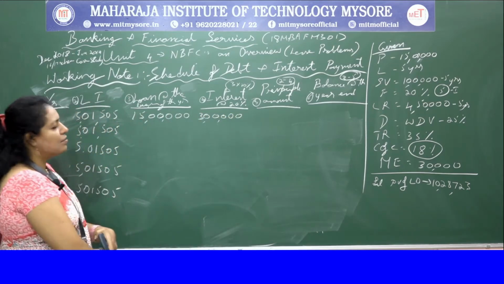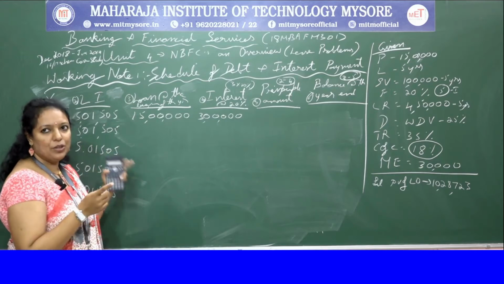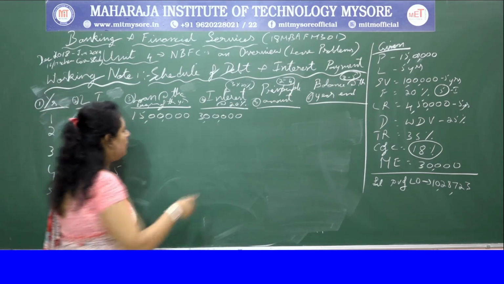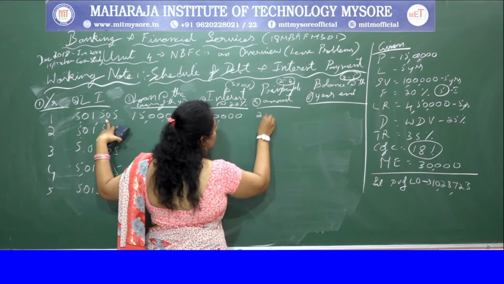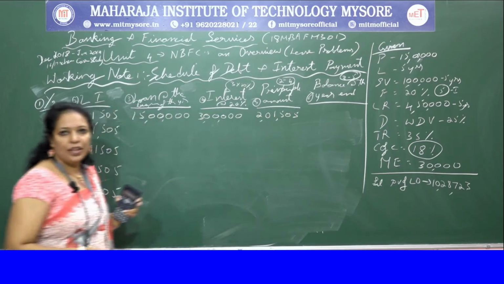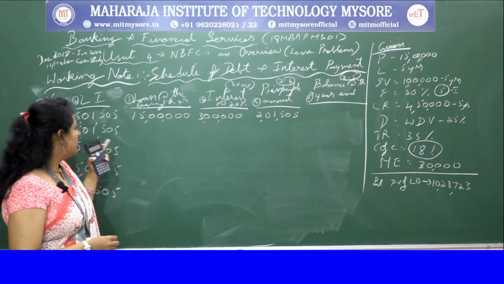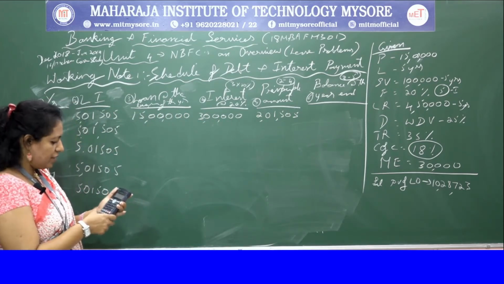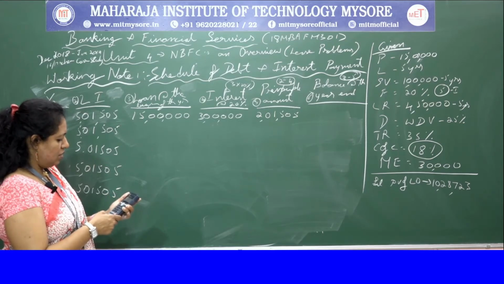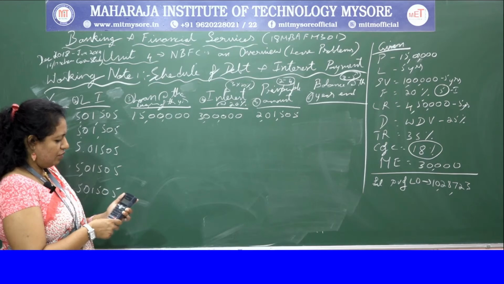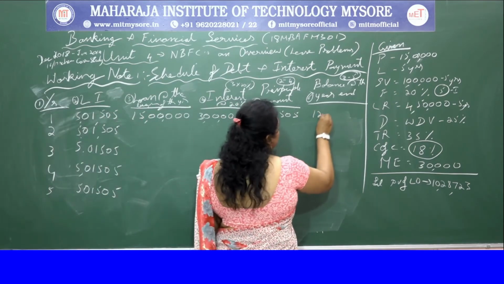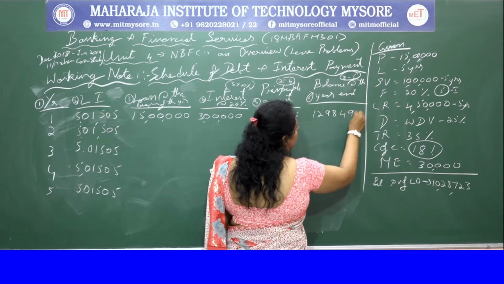And 5,01,505 minus 3 lakhs, you get 2,01,505. Let's quickly do the deductions. 15 lakhs minus 2,01,505, you get 12,98,495.